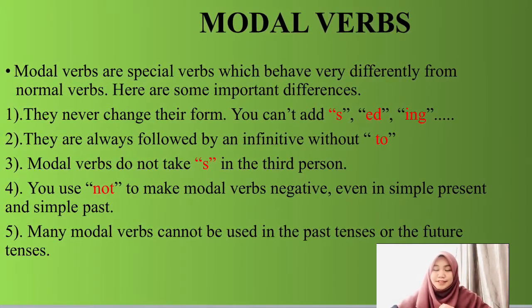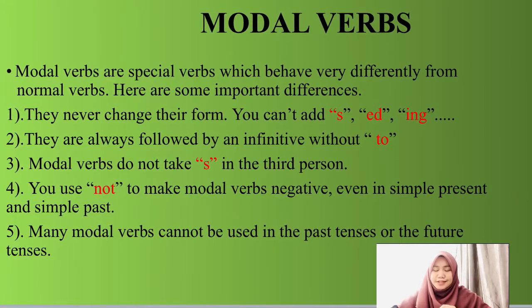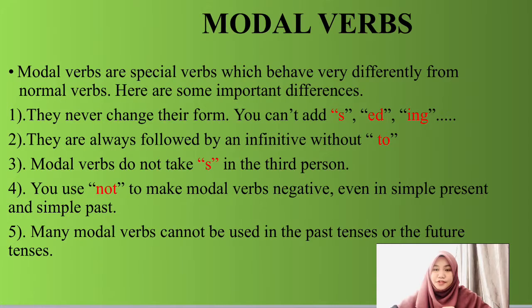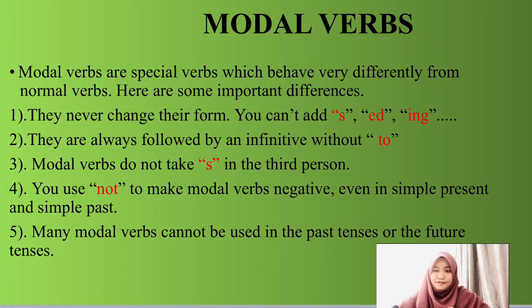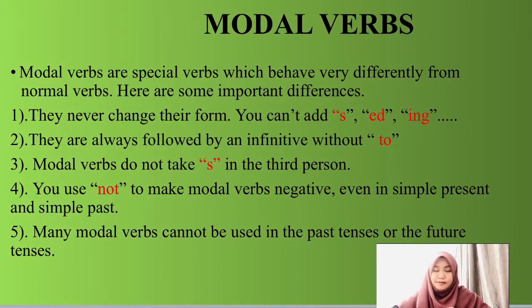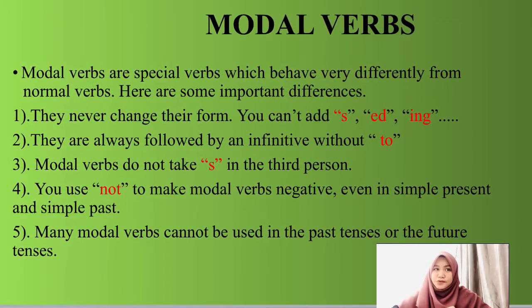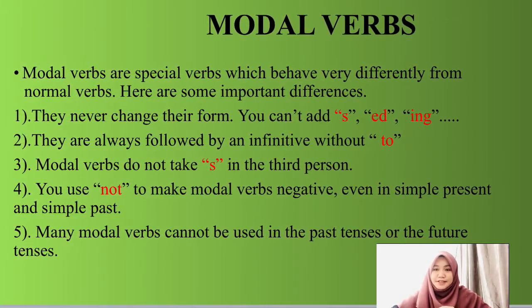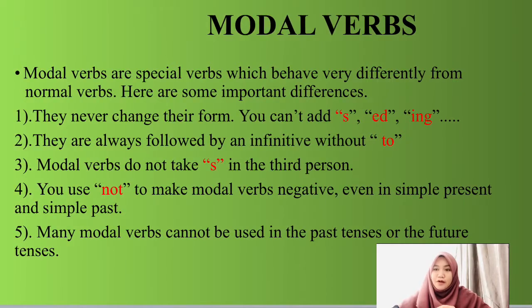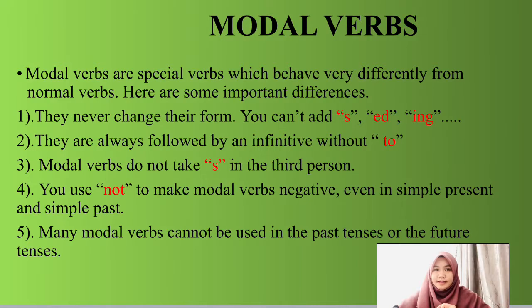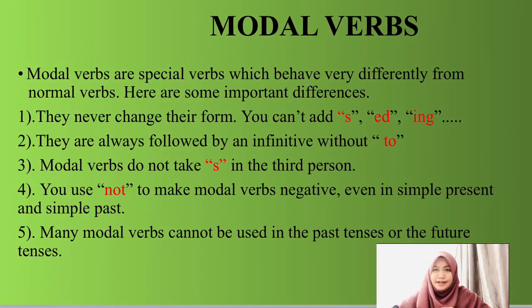Okay, today I want to explain about modal verbs. Modal verbs are something special because they are different from normal verbs. Modal verbs are used to express permission, advice, obligation, ability, and possibility. So I want to explain some important differences on modal verbs. For the first, they never change their form, so we cannot add s, ed, or ing.